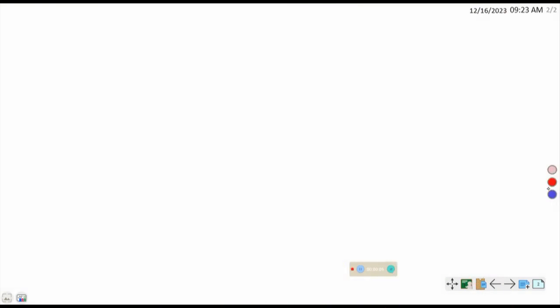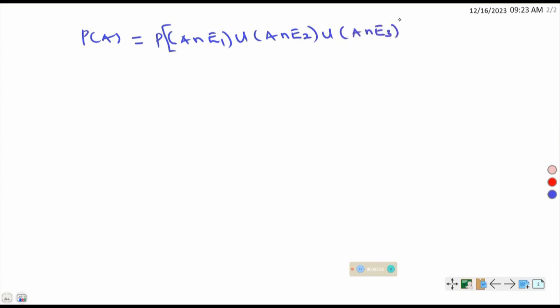Probability of A can be represented as probability of A intersection E1 union A intersection E2 union A intersection E3.